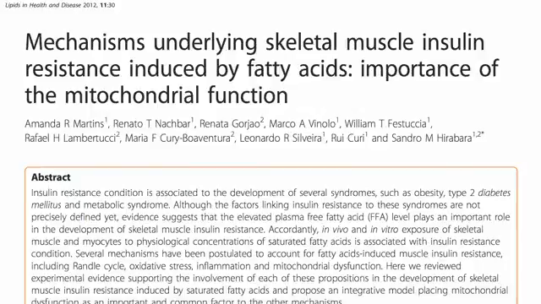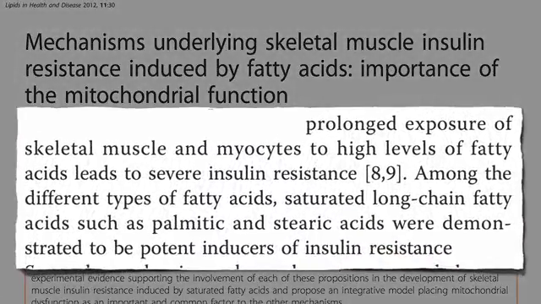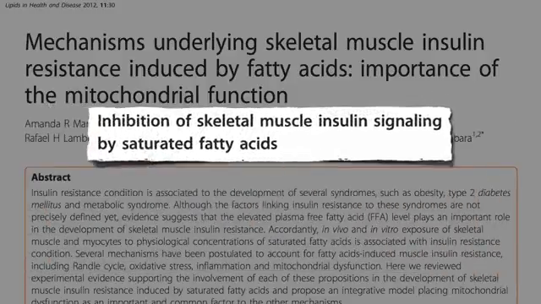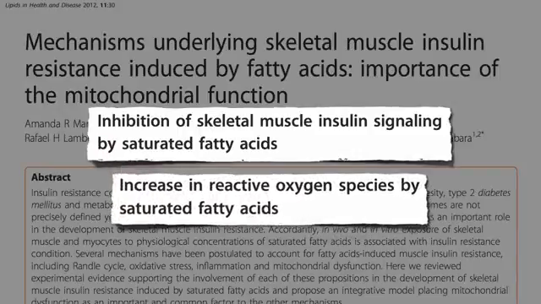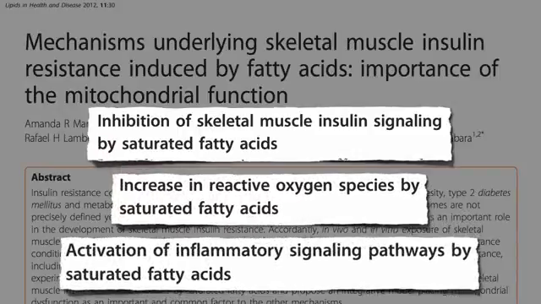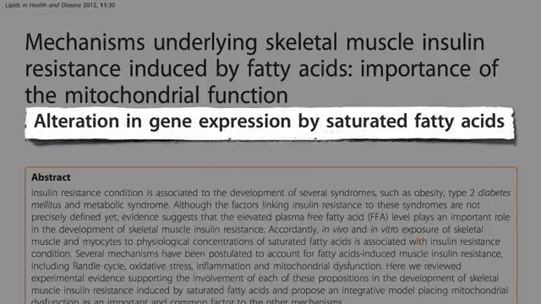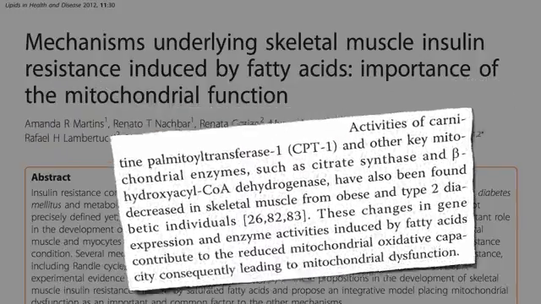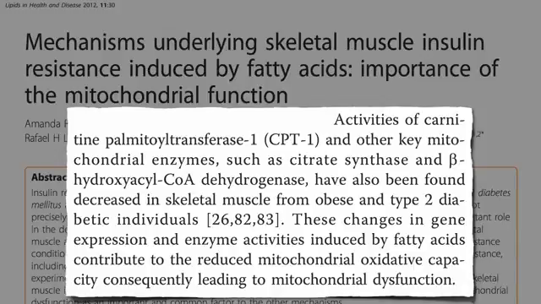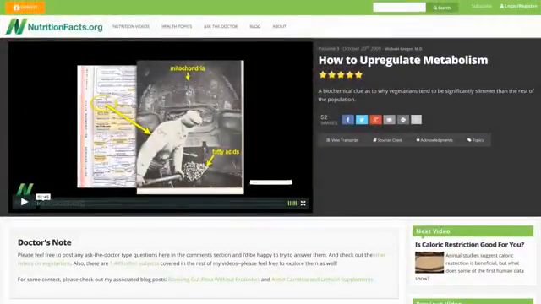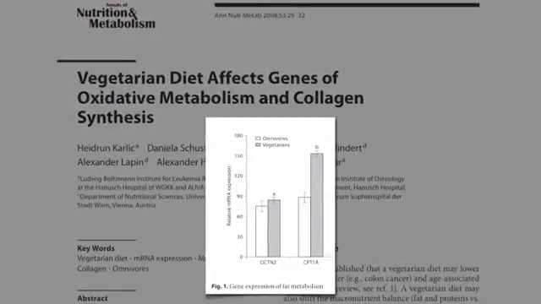We know prolonged exposure of our muscles to high levels of fat leads to severe insulin resistance, with saturated fats demonstrated to be the worst. But they don't just lead to inhibition of insulin signaling, the activation of inflammatory pathways, and the increase in free radicals. They cause an alteration in gene expression, leading to a suppression of key mitochondrial enzymes like carnitine palmitoyl transferase, which finally solves the mystery of why those eating vegetarian have 60% higher expression of that fat-burning enzyme. They're eating less saturated fat.